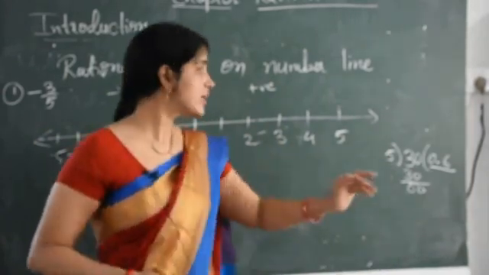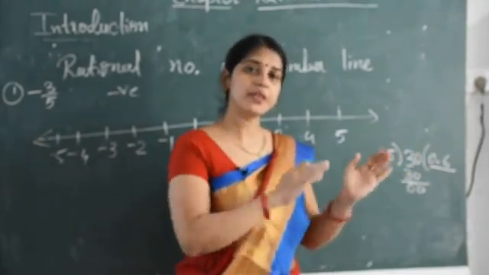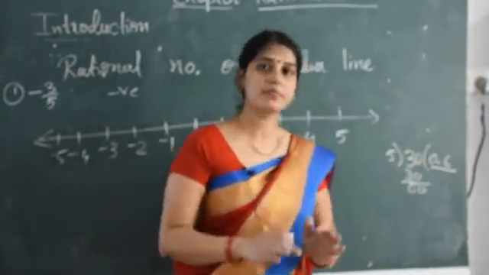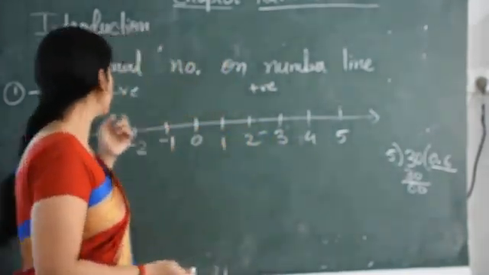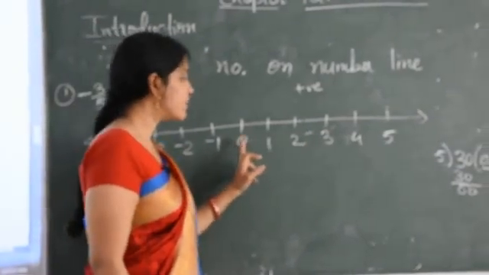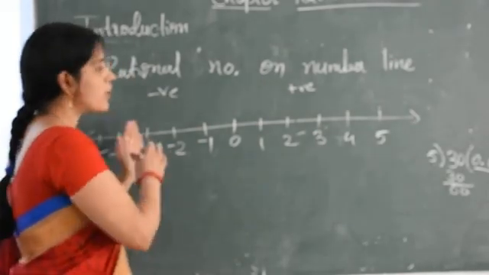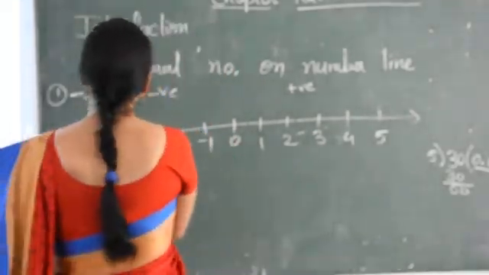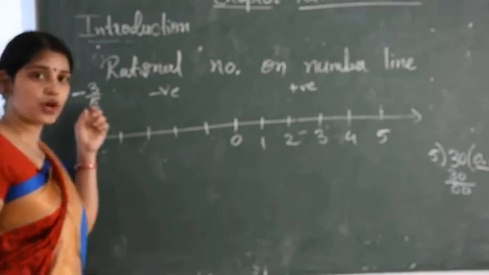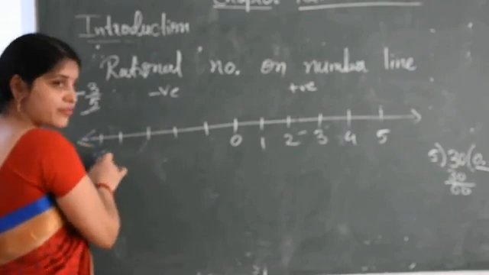Similarly, if any number comes 1 point something, then that number comes between 1 and 2. If the number is 2 point something, then that number comes between 2 and 3. So in this way. But here we have a minus sign. It means the number comes between 0 and minus 1. Okay. So here you have to make different parts. For that, first you have to see its denominator. Here its denominator is 5. So you make its 5 parts.